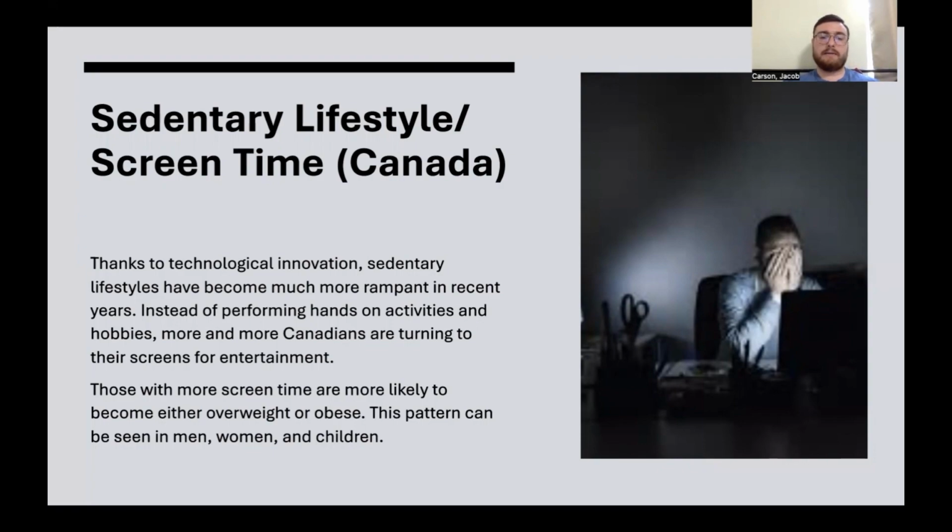Those that have more screen time are more likely to become obese, and this pattern can be seen in men, women, children. It doesn't really matter. Anyone can fall to this, and the more they rely on their screen, the more likely they are to become overweight or obese in the end.